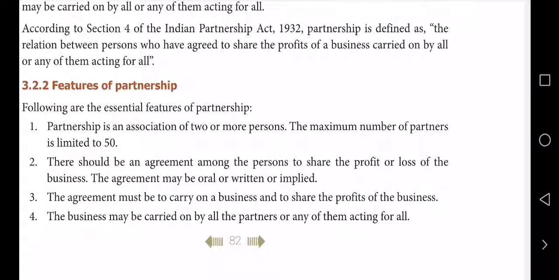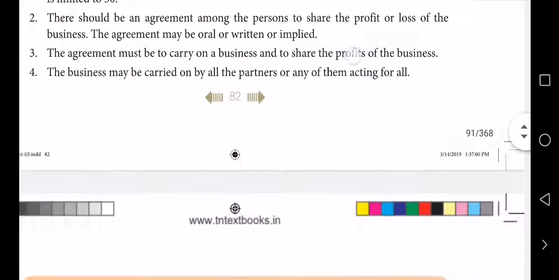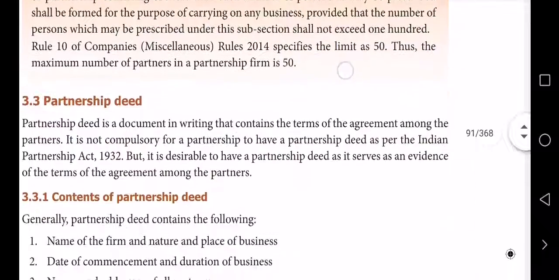And the agreement is for what? To carry on any business. And finally, any one of them can do the business and the others will accept it. Okay, ma'am. These are simply the features of partnership business.